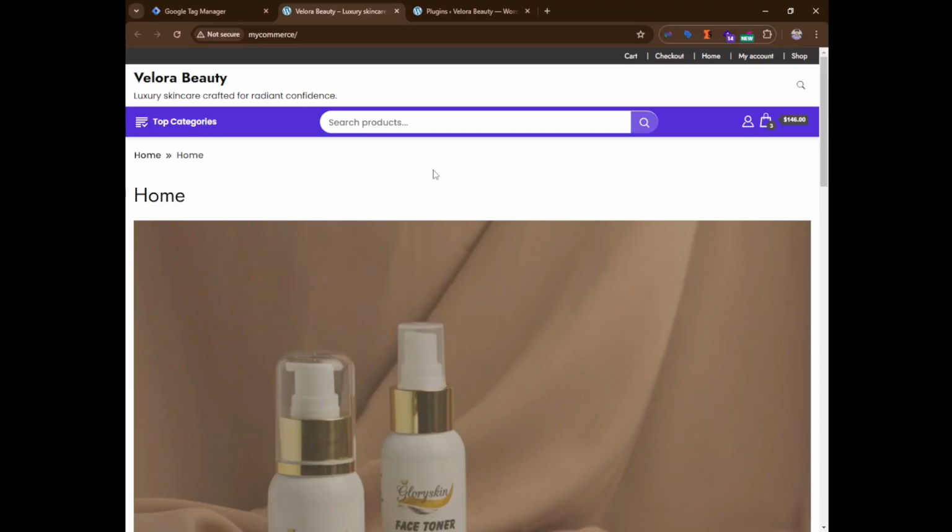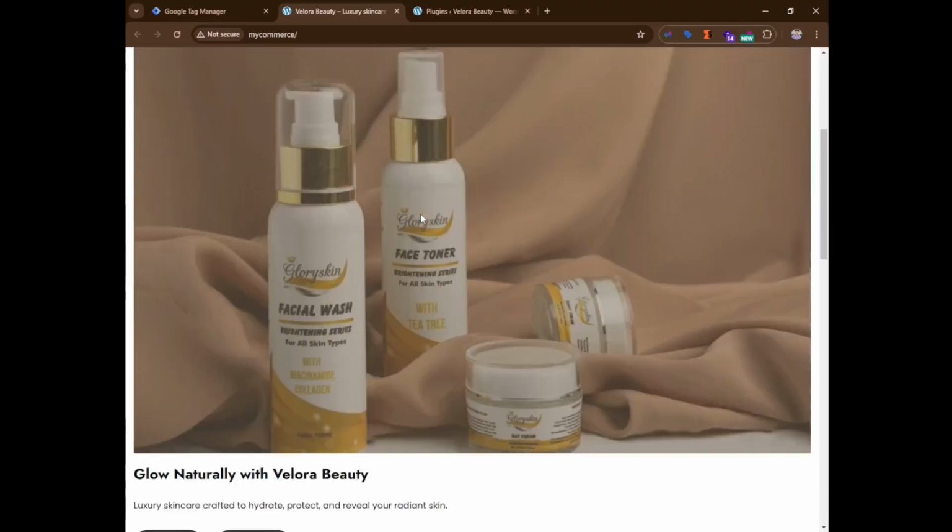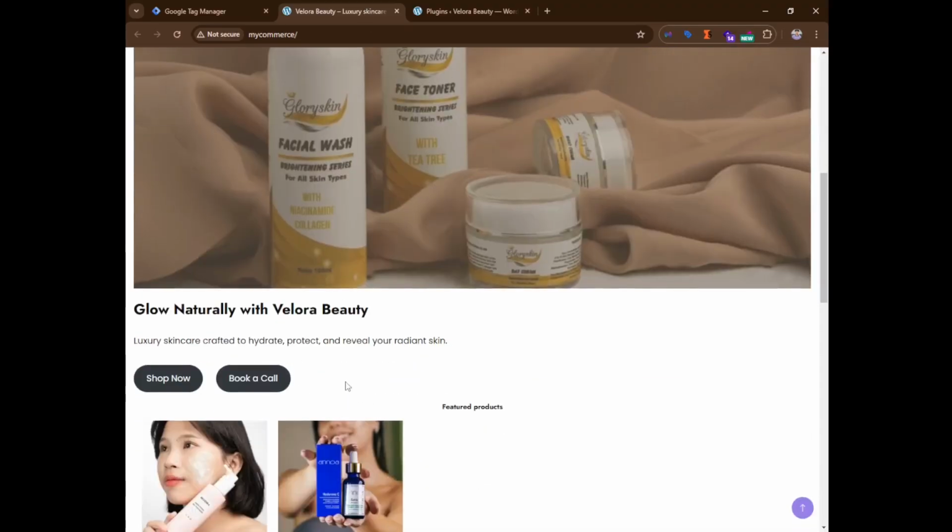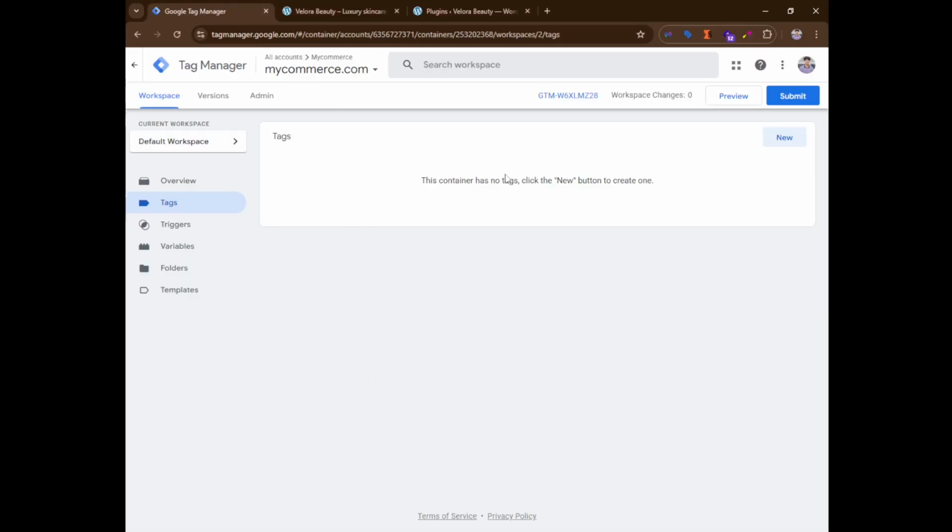Like for example, I am here on my home page. If I want to track book a call, that is, how many people actually clicked on the book a call button, how do I do it? So let's deep dive into it. I'm in my Google Tag Manager.